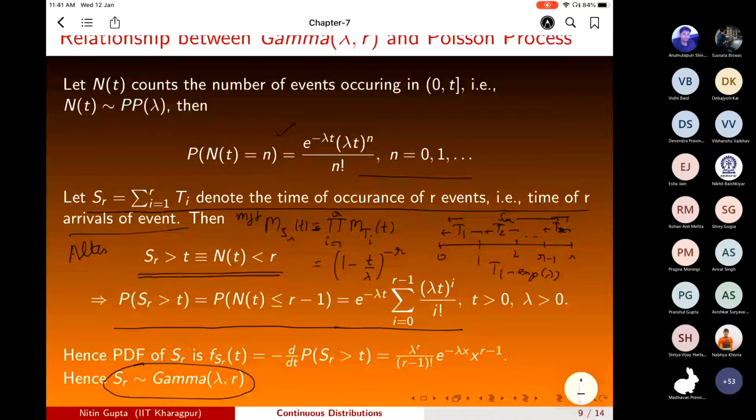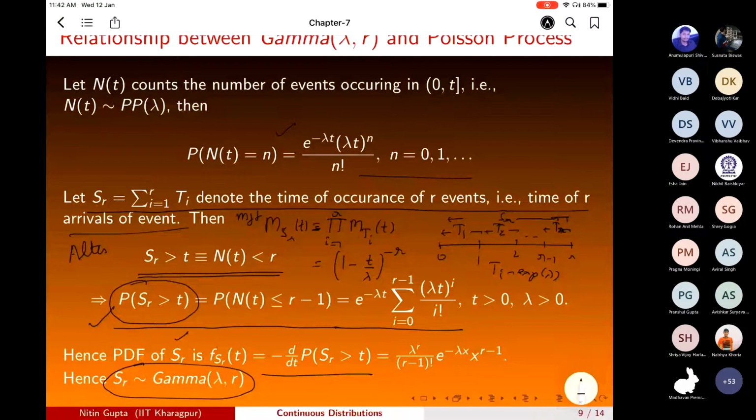Now, once you do this, this function is known as the reliability function for S_R, which is 1 minus the CDF, because the CDF is probability S_R is less than or equal to t. So if I want to find the PDF of S_R, I have to take the derivative and put a minus sign, corresponding to the reliability function.